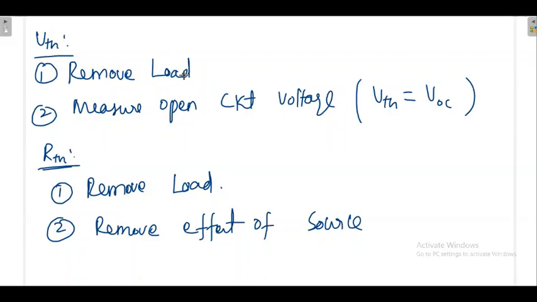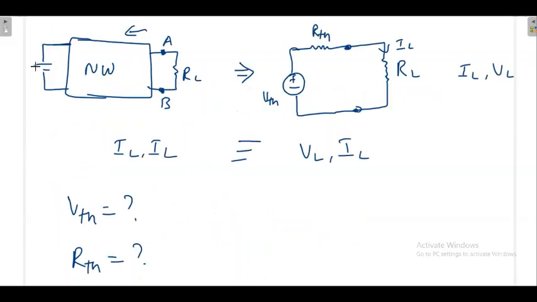See, you are removing the load. Okay, again the source is there. You have to remove the effect of the source also. When you want to calculate R Thevenin, you have to remove the effect of the source also. Removing the source means voltage source you have to short circuit, current source you have to open circuit.